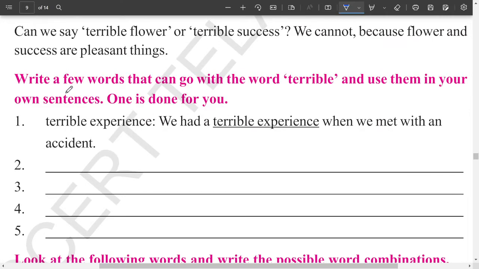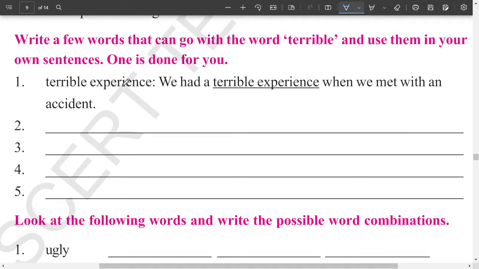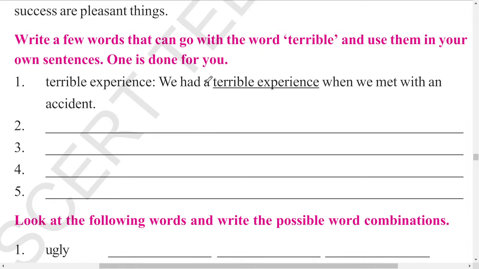Write a few words that can go with the word terrible and use them in your own sentences. One is done for you. Terrible experience, in the sense of bad experience. So we had a terrible experience when we met with an accident. So that is a kind of bad experience. Okay. So with the same meaning, you go with the rest of the four options here.